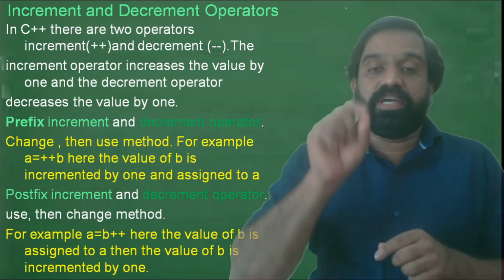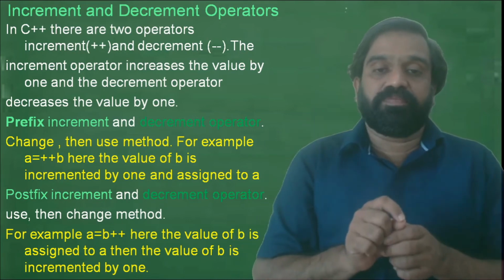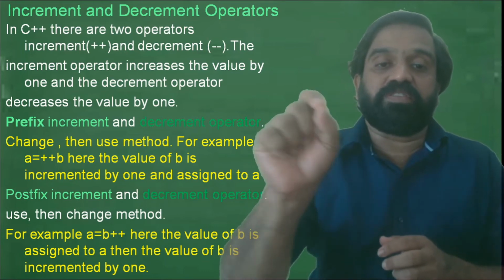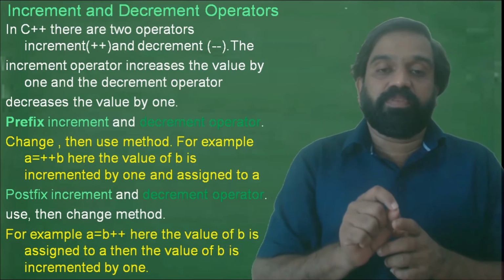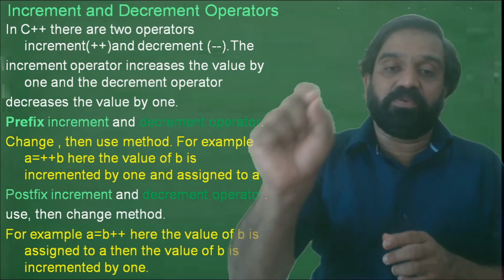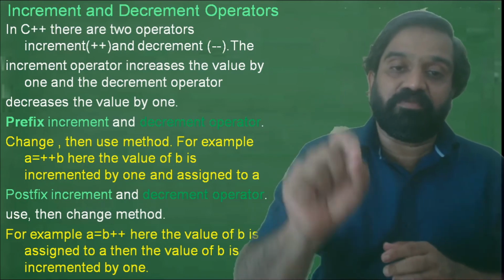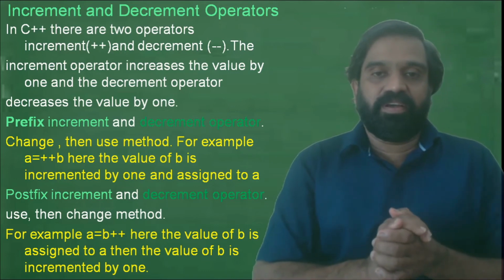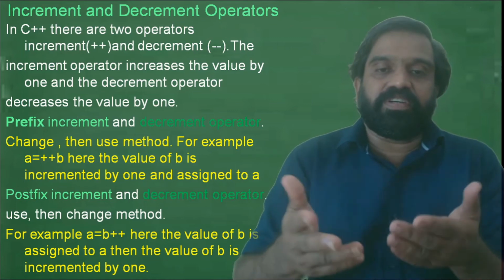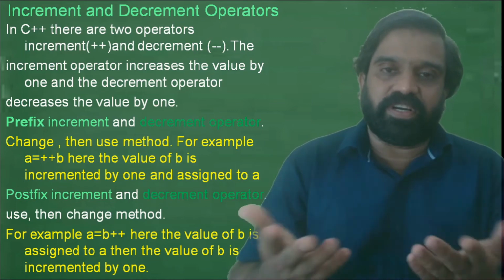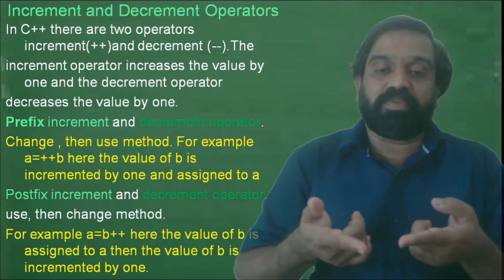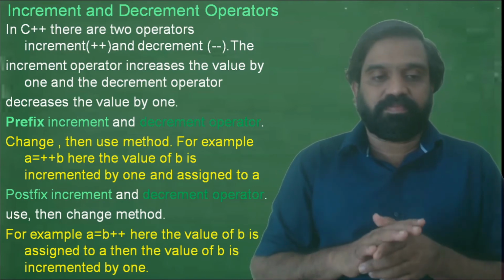For example, a plus plus. If a is equal to 2, a plus plus means 3, that is a is equal to a plus 1. If a is equal to 2, a minus minus means 1. Here 1 is incrementing or decrementing. There are two flavors: postfix increment or postfix decrement, and prefix increment and prefix decrement.